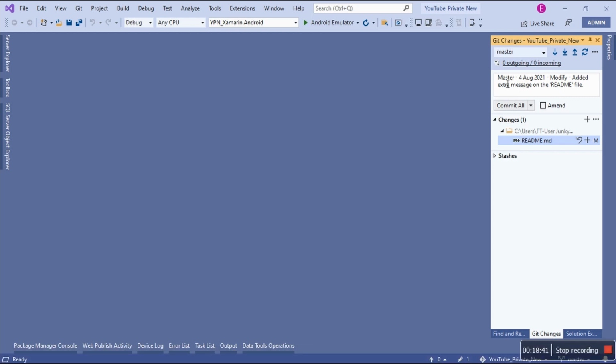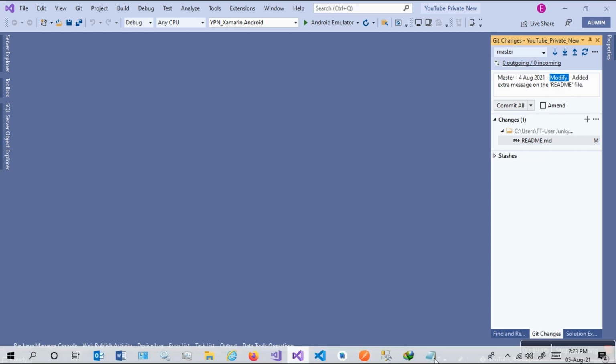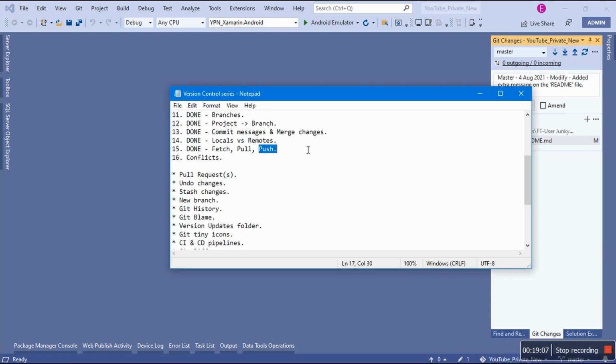So I wrote the message and I did explain that I'm on the master branch because I'm simulating this while I'm on the master branch and everything. We have already covered this. We already covered the action. Did we change something, rename something, modify something? Then the action is modified. Did we add? Then the action will be added. We remove the feature. We did cover this in our previous videos. Please look for commit messages and make changes.